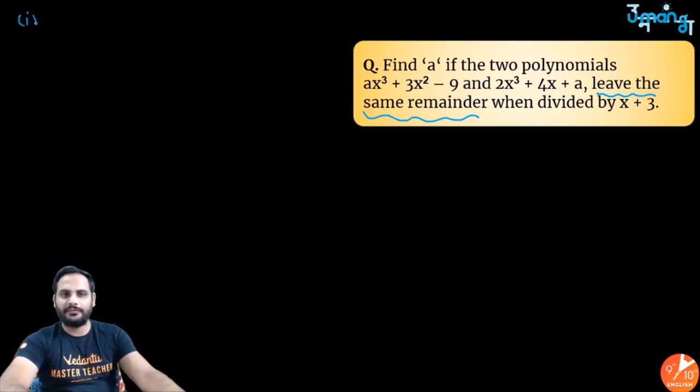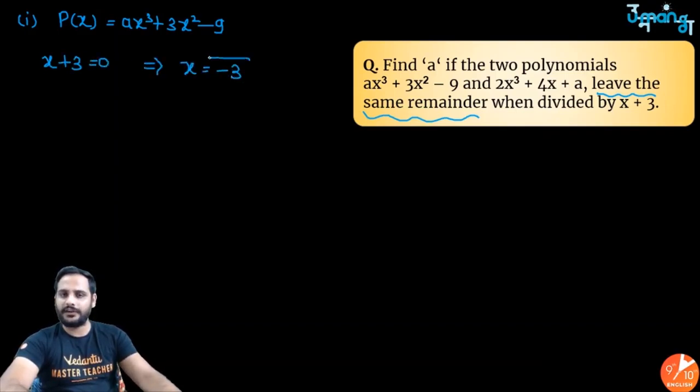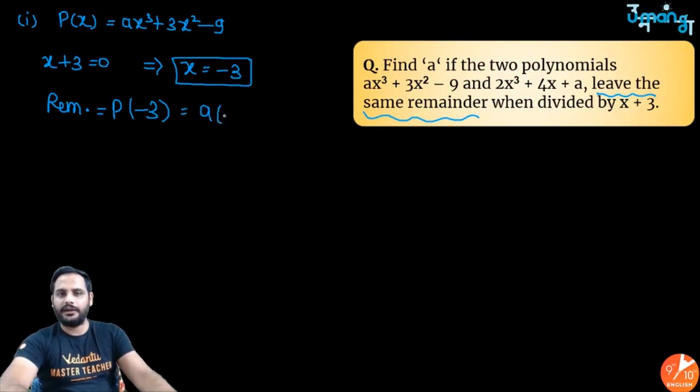So in the first case, let us say my polynomial px is ax cube plus 3x square minus 9. This is being divided by x plus 3. So make x plus 3 equal to 0. What are you getting? x is equal to minus 3. Now the remainder will be the value of this polynomial at x is equal to minus 3. So a into minus 3 cube plus 3 into minus 3 square minus 9. So you are getting p of minus 3, or the remainder,